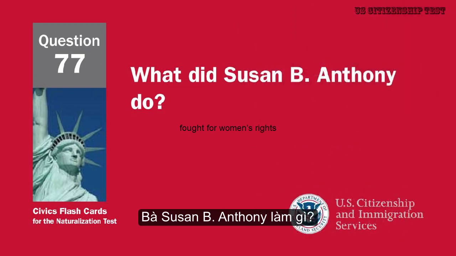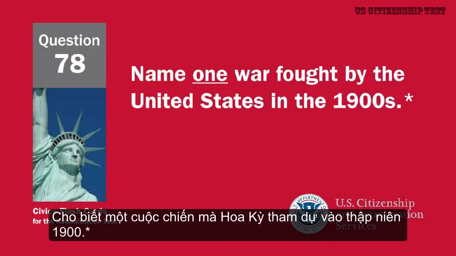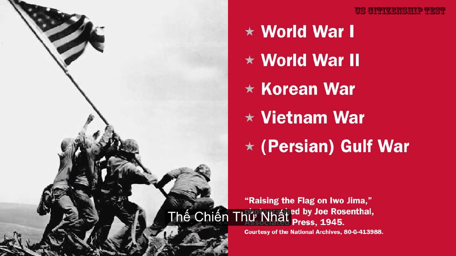What did Susan B. Anthony do? Fought for women's rights. Fought for civil rights. Name one war fought by the United States in the 1900s. World War I. World War II.